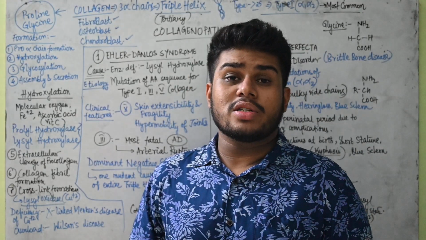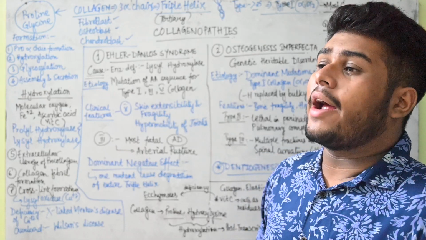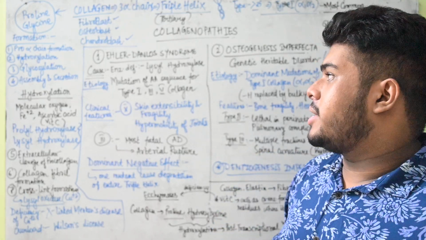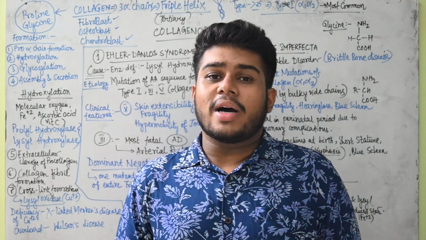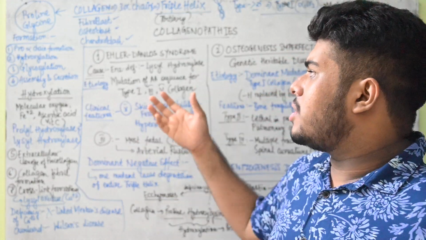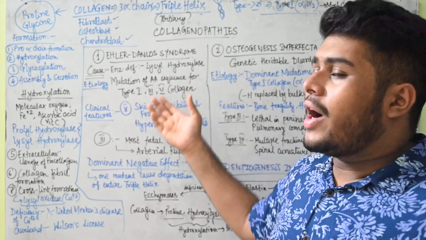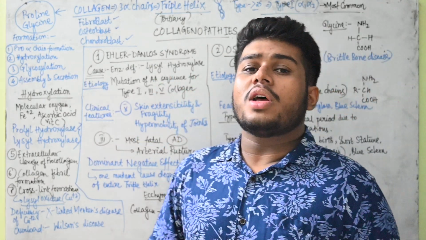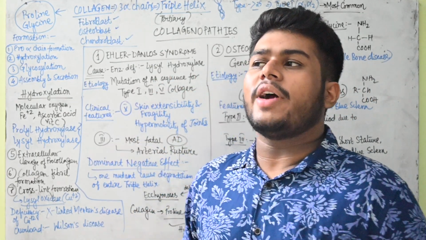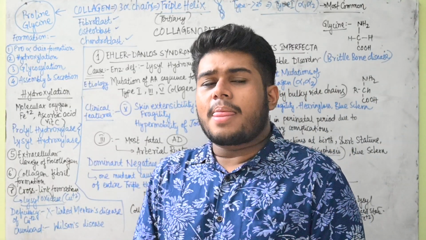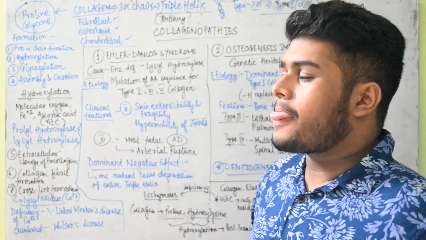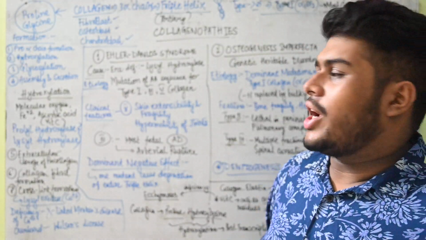Ehlers-Danlos syndrome is caused due to the deficiency of lysyl hydroxylase enzyme. Okay, there can be enzyme deficiency, so you can understand that there might not be proper biosynthesis of this enzyme, and that's why it is of course deficient. And if hydroxylation does not happen, then collagen structural integrity will not be provided, and automatically collagen will have a higher chance of rupture, meaning the molecular integrity will be lost and the molecules will get shattered.